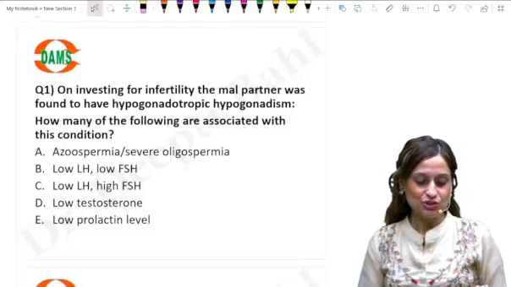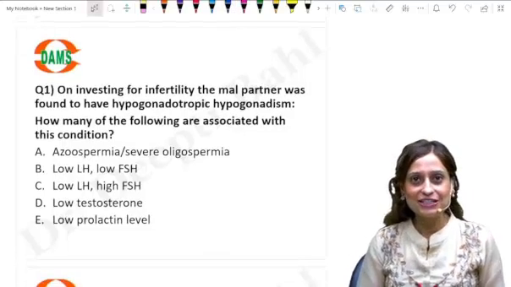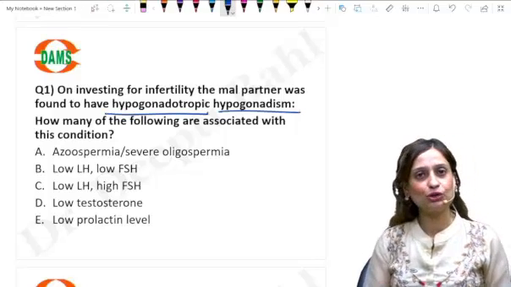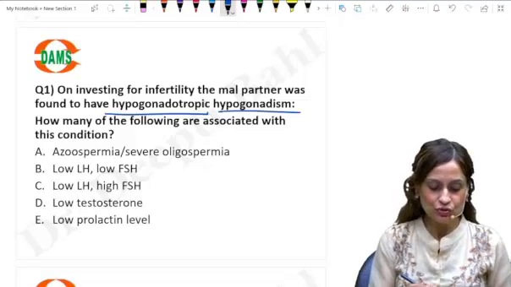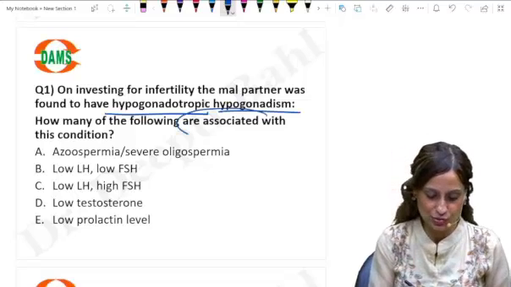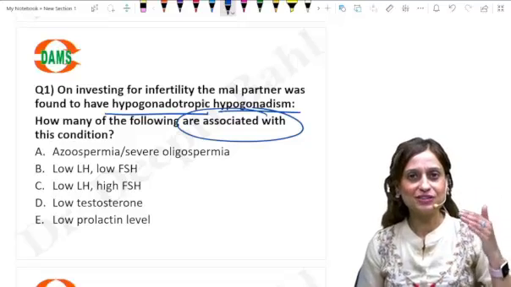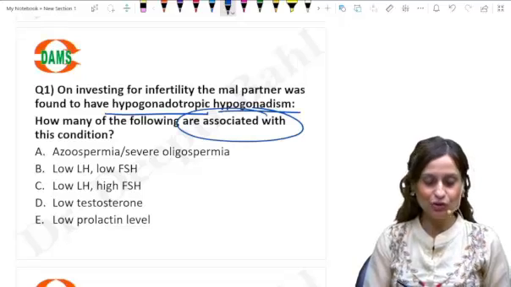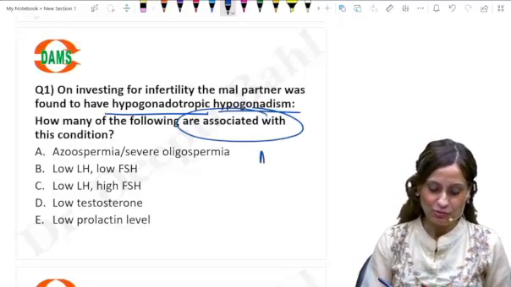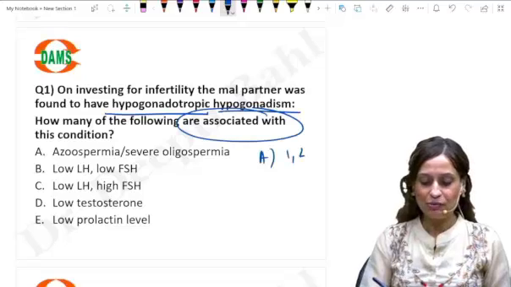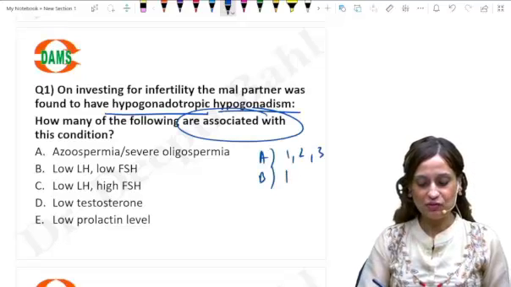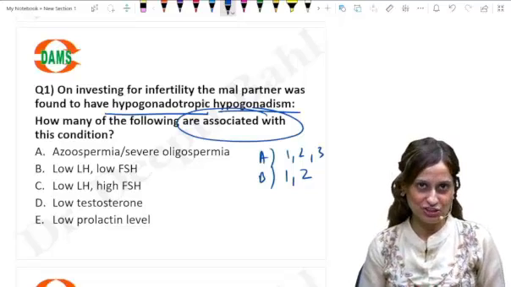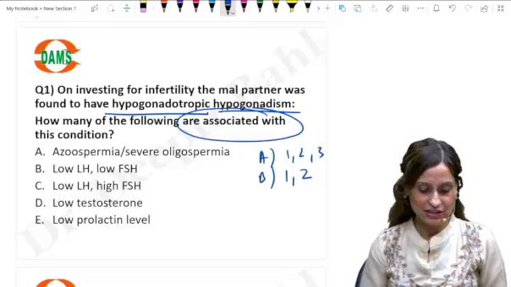So this was a question where you are investigating the male partner for infertility, and he's found to have hypogonadotropic hypogonadism. You were supposed to tell which of the following are associated with this condition. So it was a multiple completion type question. Multiple completion matlab, we've given you multiple options here, and option A would say that 1, 2, 3. Option B would say 1 and 2 are correct. Yes. So now let us see what is the correct terminology.